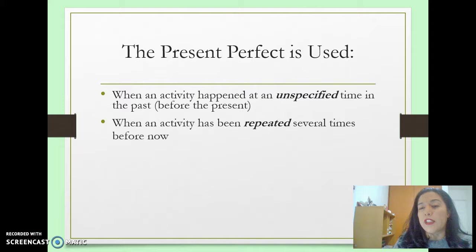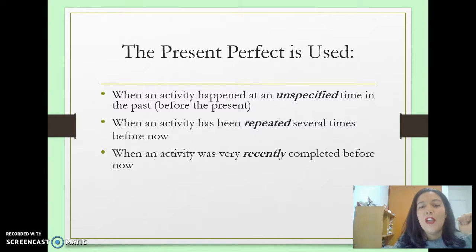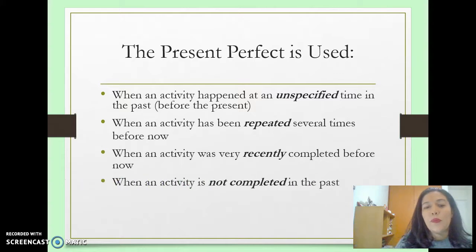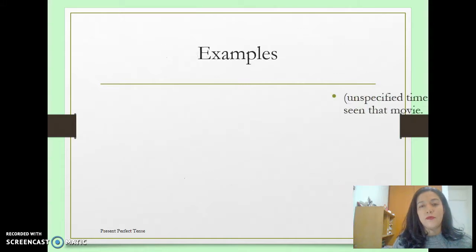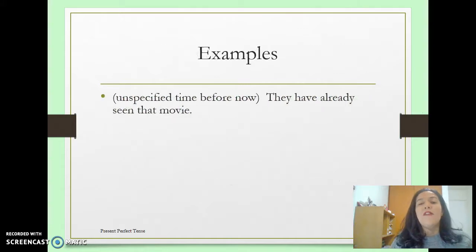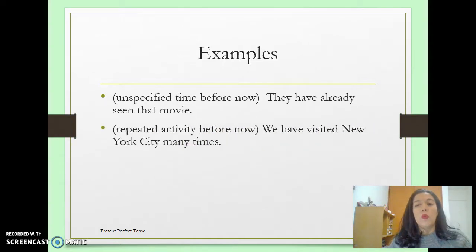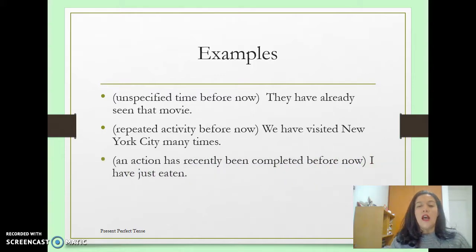When an activity has been repeated several times before now. Several times. When your activity was very recently completed before now. And when the activity is not completed in the past. For examples, they have already seen that movie. We have visited New York City many times. I have just eaten, like an action that has been completed before now, very recently completed.